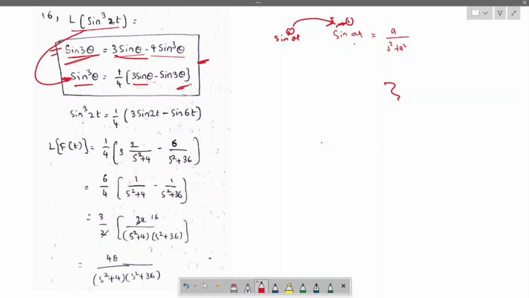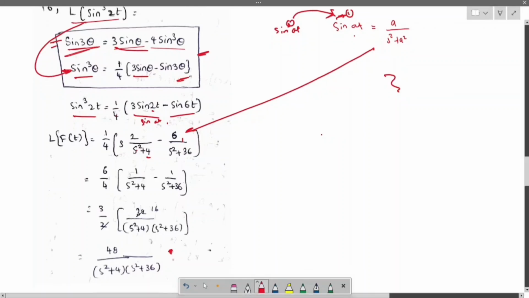Now substitute: sin³t will be 1/4 (3 sin t - sin 3t). Now this is in the form of sin(at), right? Apply this formula here: 1/4, 3 times, with a as 1, so 1/(s²+1), minus 3/(s²+9). In the same way for this term. Now when you simplify this, you will get the solution. I hope you got the idea on this. Now let us move to the next question.